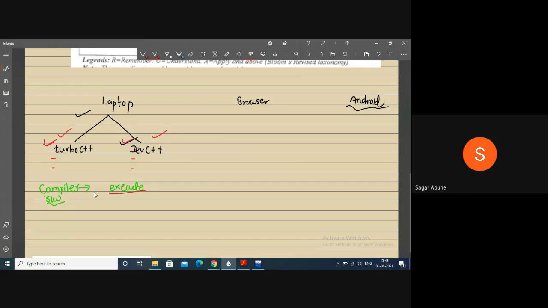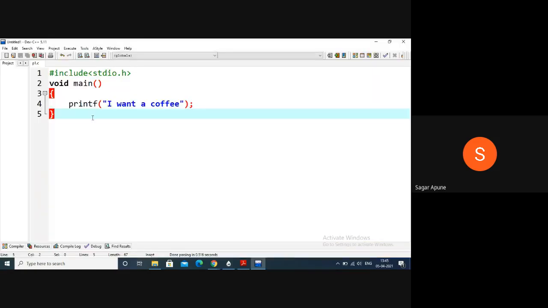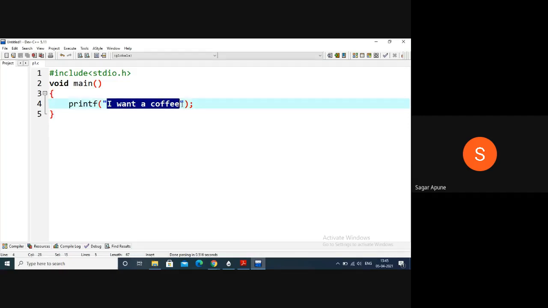What is the need of a compiler? Now I have typed this program. Here I typed this code and I want to execute this program. After execution it will print the message which resides in the printf function, that is, I want a coffee.